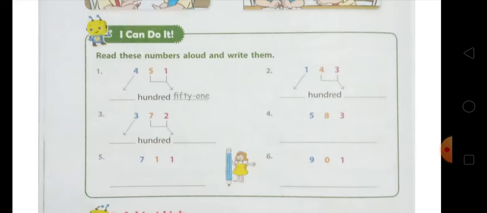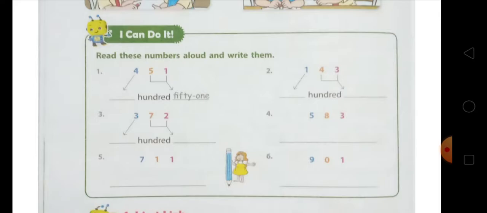So you have to read the hundreds place first, that is 500, and after that you have to read the last two digit number, that is 83. So 583: five hundred eighty three.